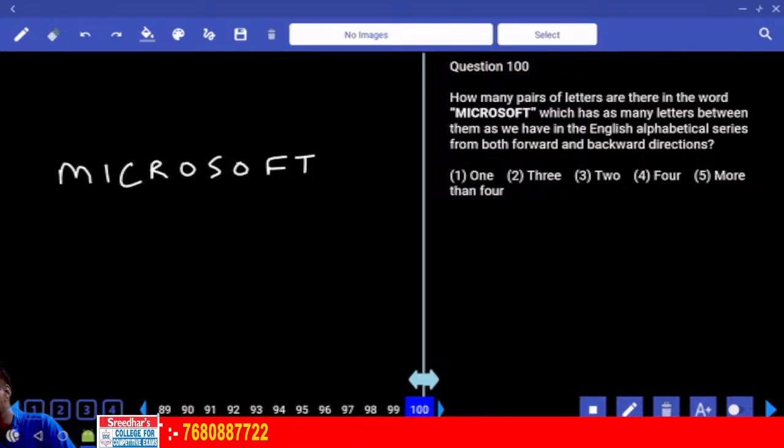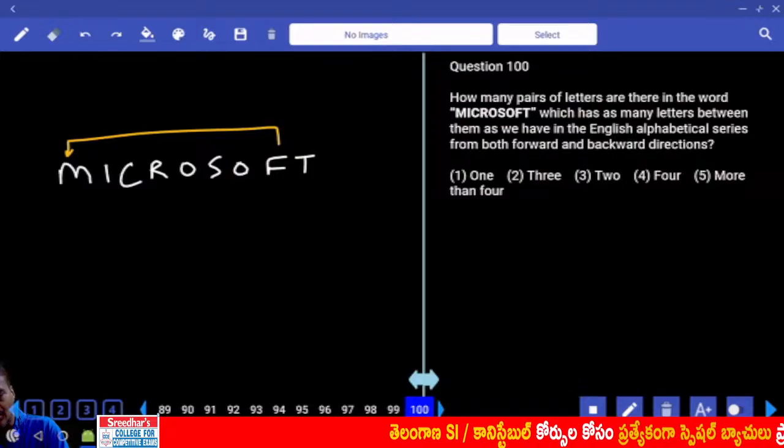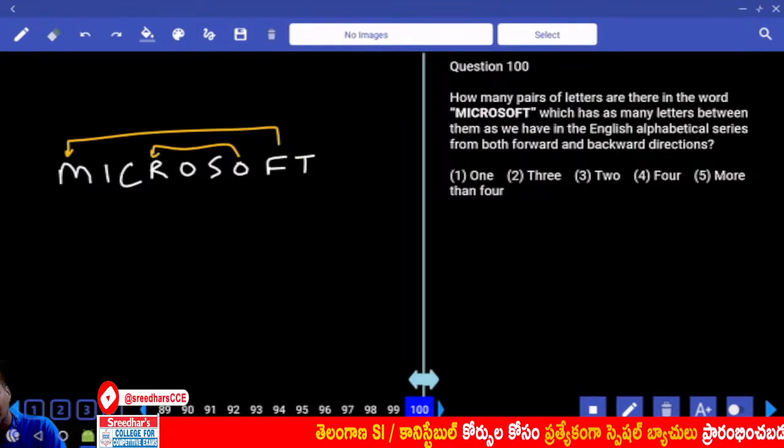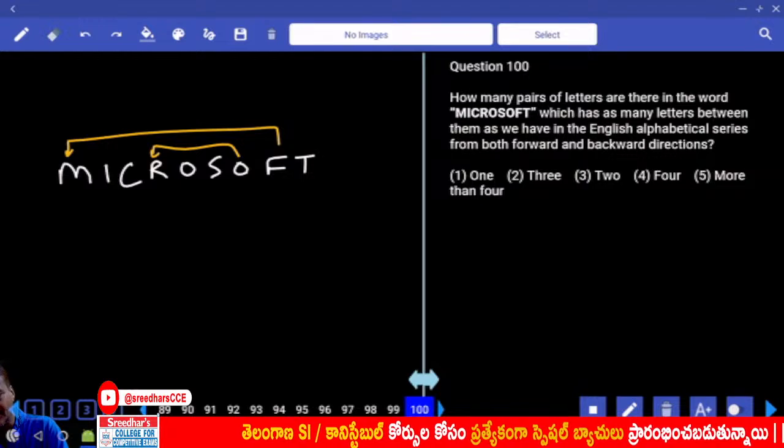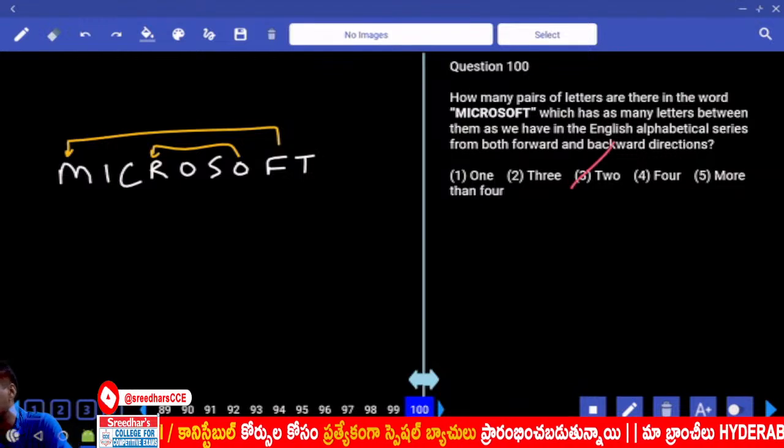Forward, not even a single pair. And again in the reverse. Now T, U, V, no letter more than this. F, G, H, I, J, K, L, M. F and M, there is a pair. And O, P, Q, R. O and R, there is a pair. S, T, O, P, Q, R. And how many pairs? Only 2, choice 3, question number 100.